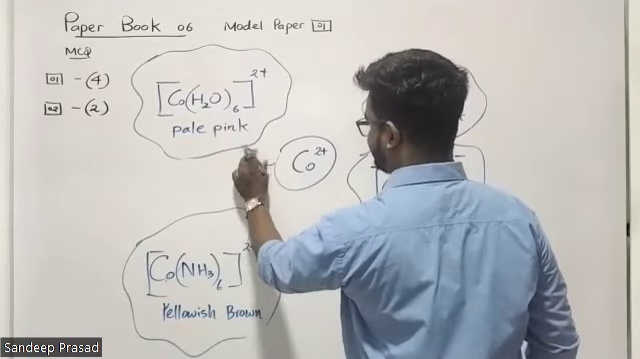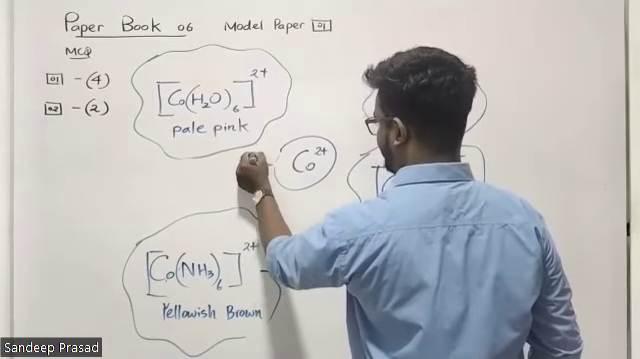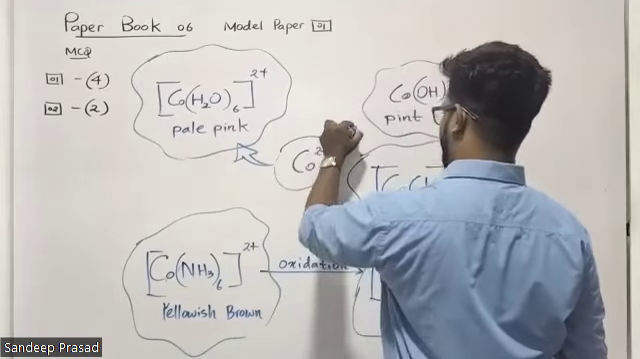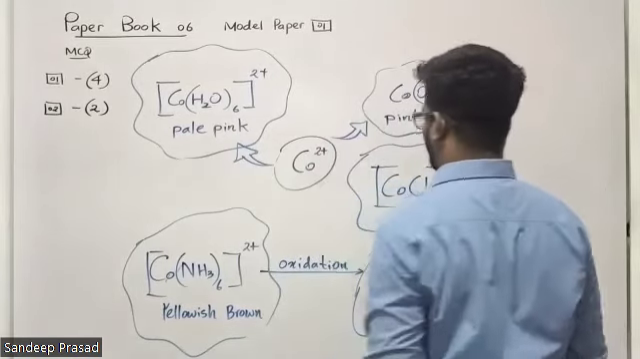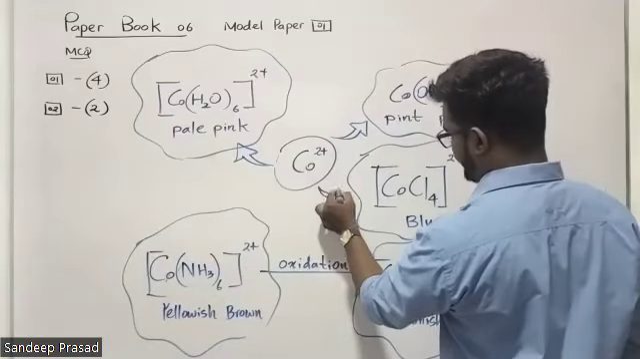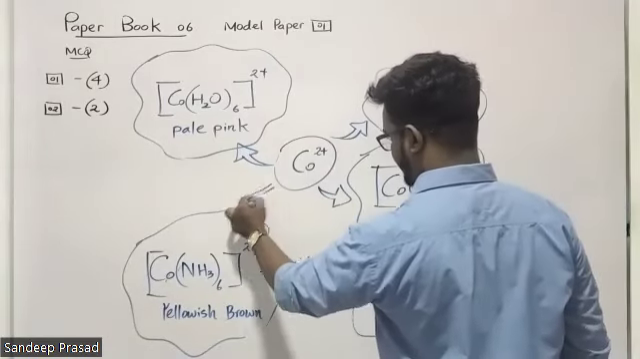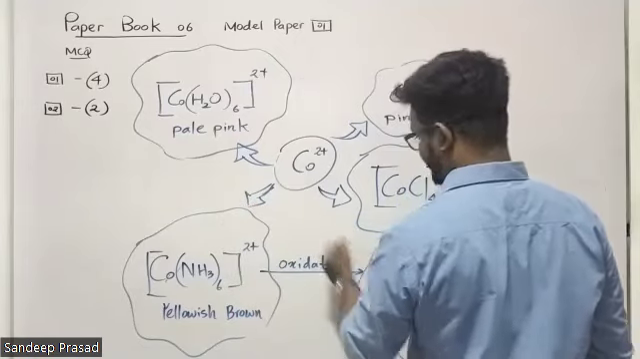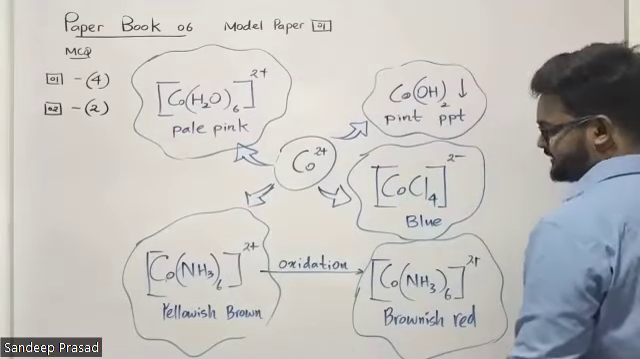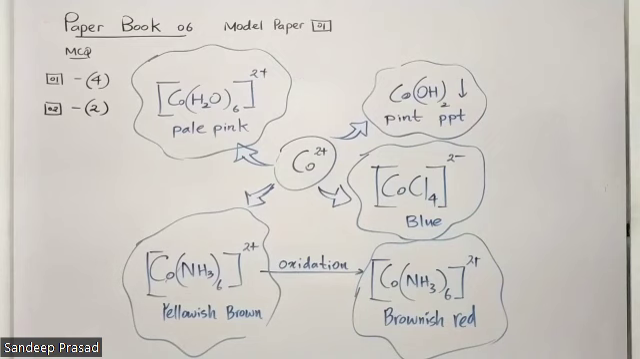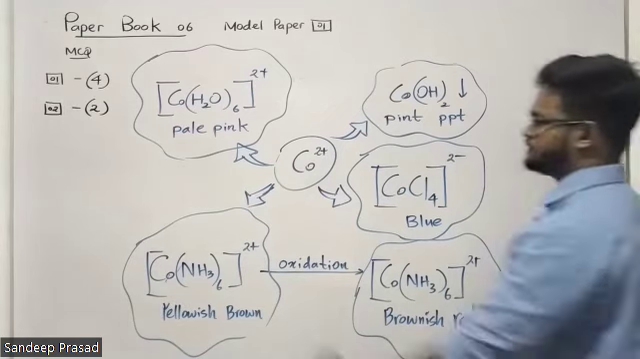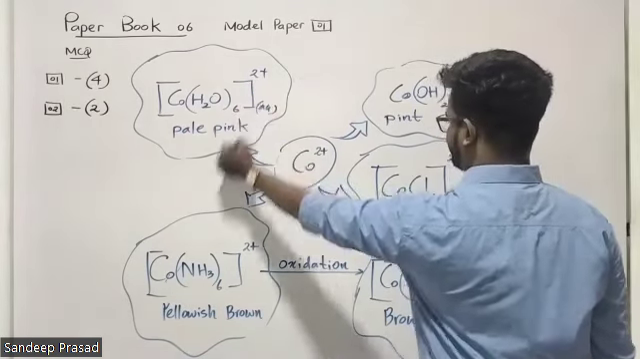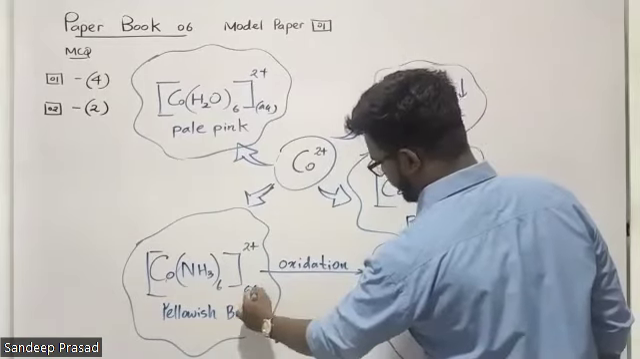Here you can see that cobalt is forming the aqua complex. And here you can see that cobalt precipitate. And this is the chloride complex. This is the amine complex. And this is the complex formed by the oxidation of that amine complex. These are the things you have to remember under cobalt. Okay, quickly write down. As a summary, you have to remember these things under cobalt.